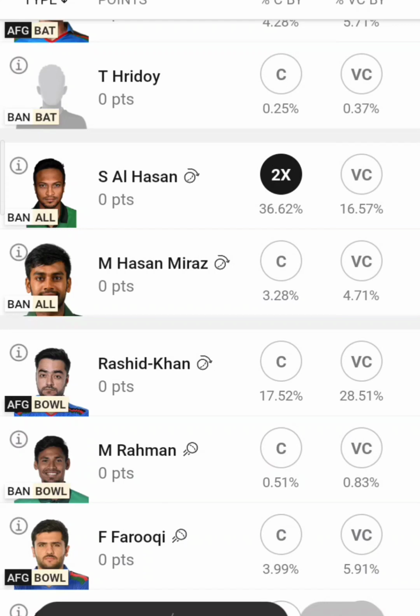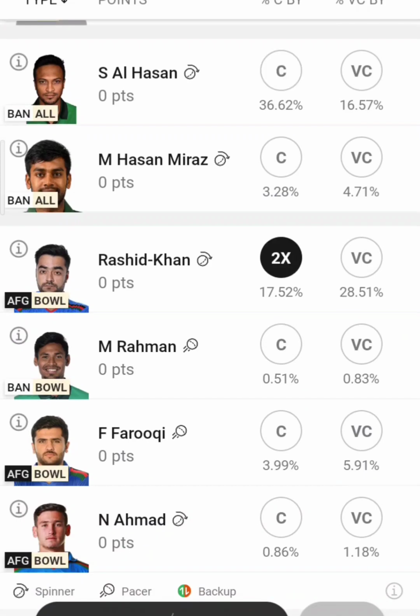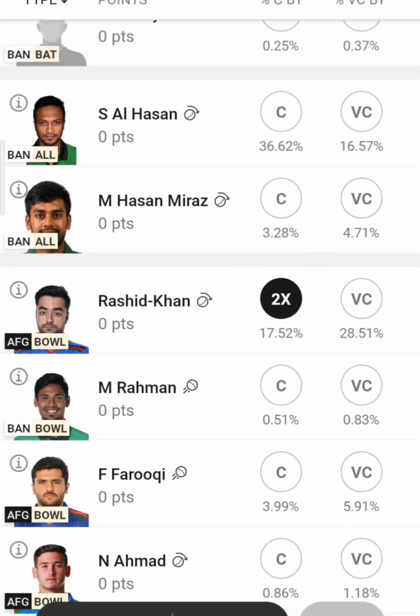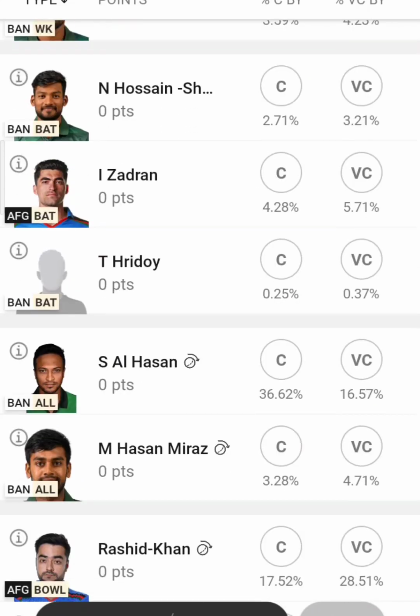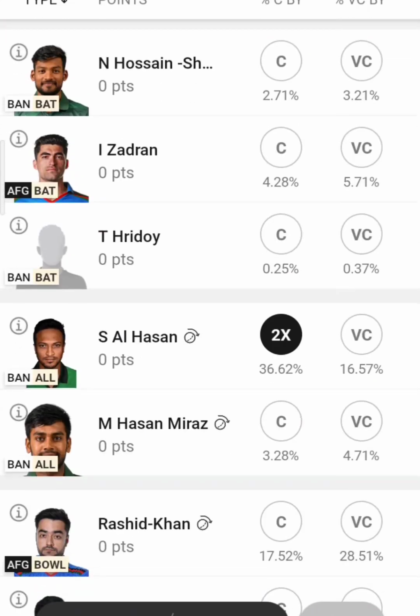He'll also get batting chances as well as bowling, and he'll score very good points there, so that he'll be there in the D team, and of course it's a very good choice for captaincy. One more option, you can go for Rashid Khan, or else once again you can go for Rahmanullah Gurbaz, but I'm suggesting that in this case you take Shakib Al Hasan as your captain.